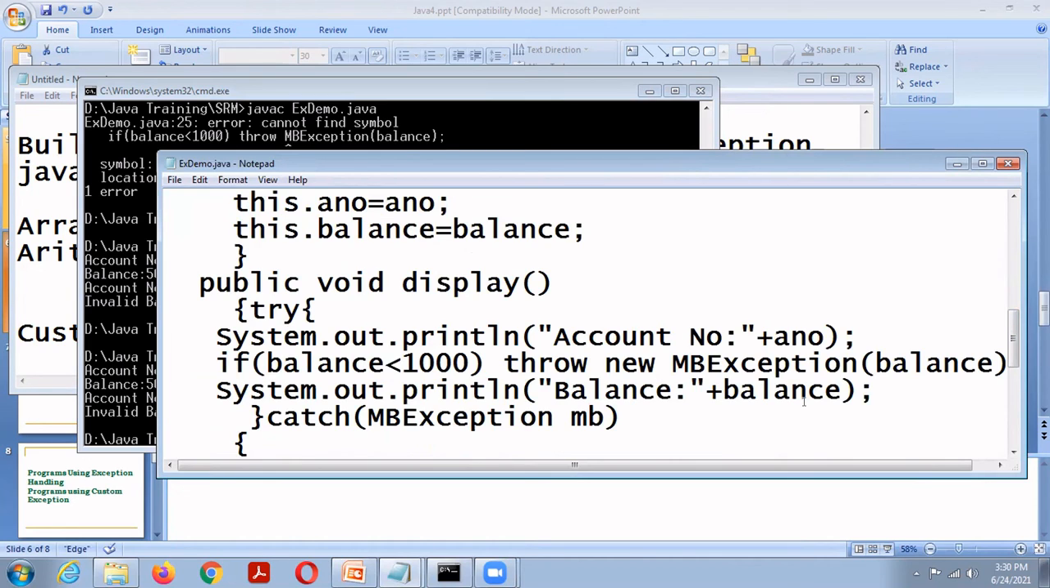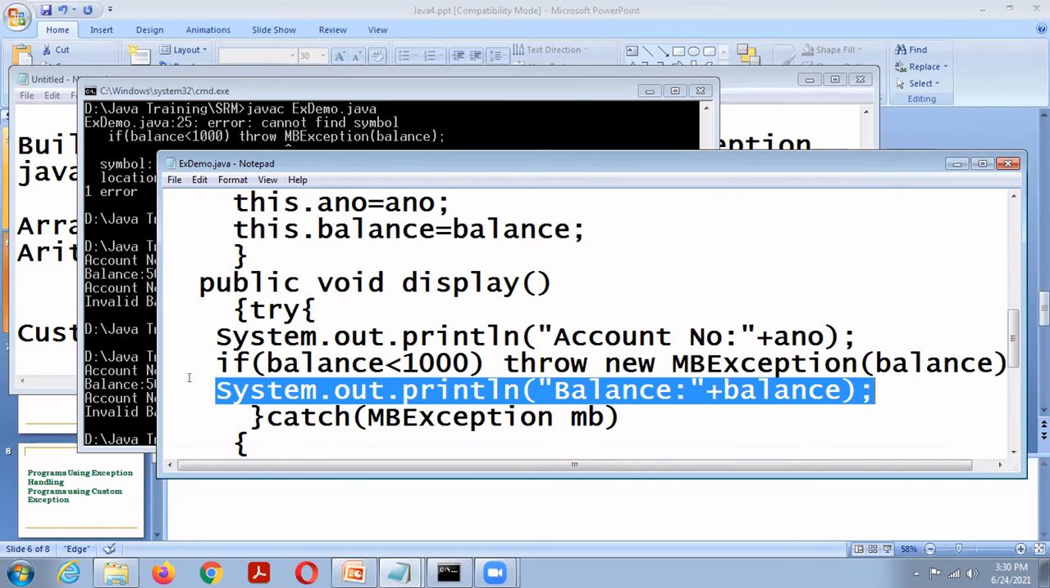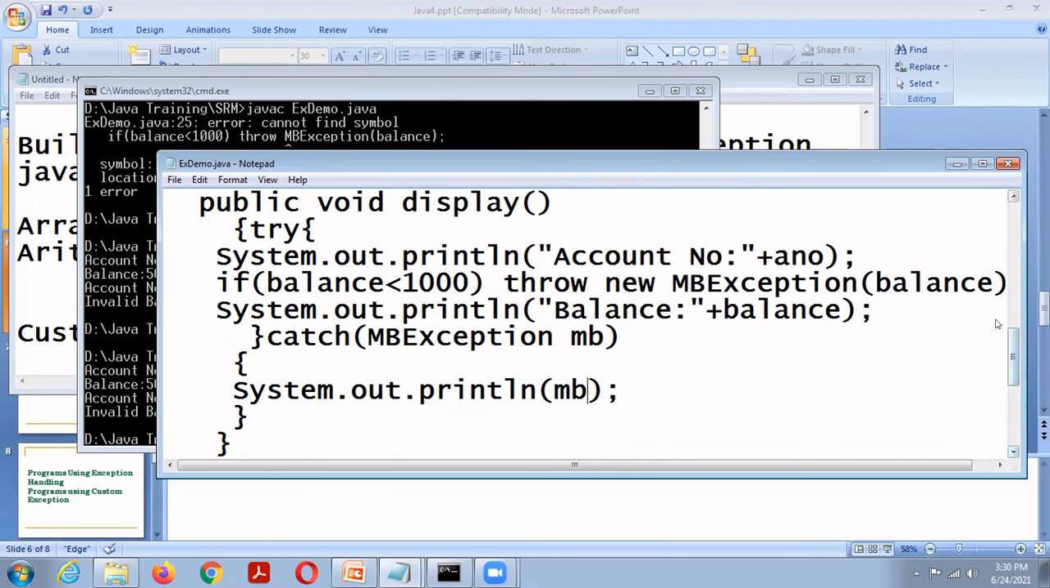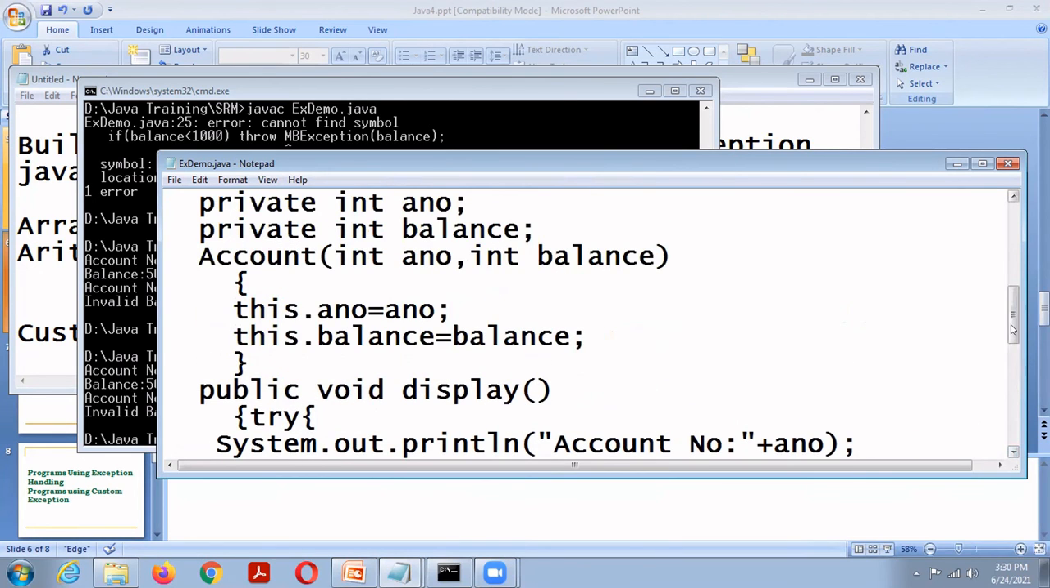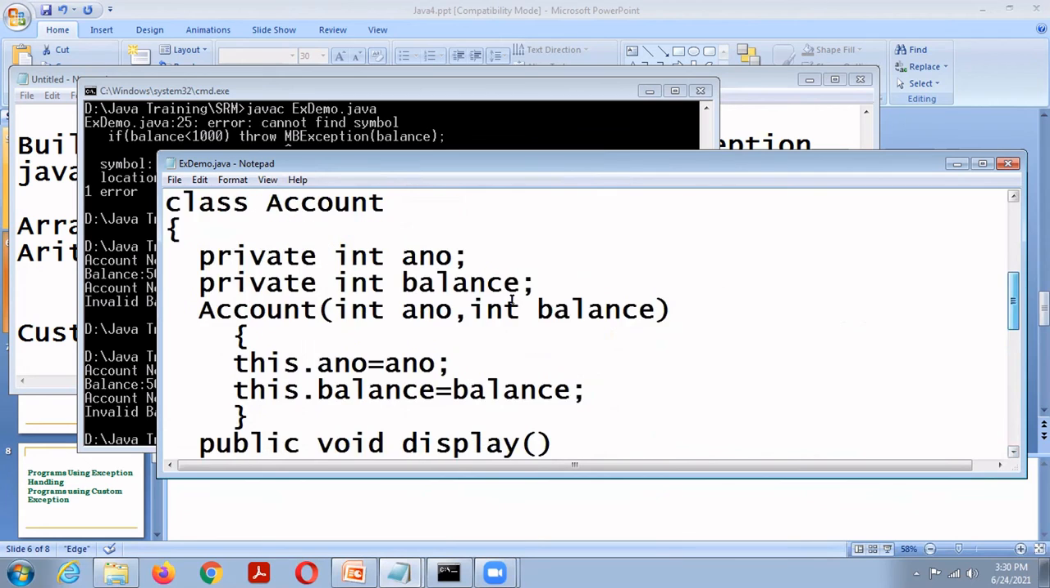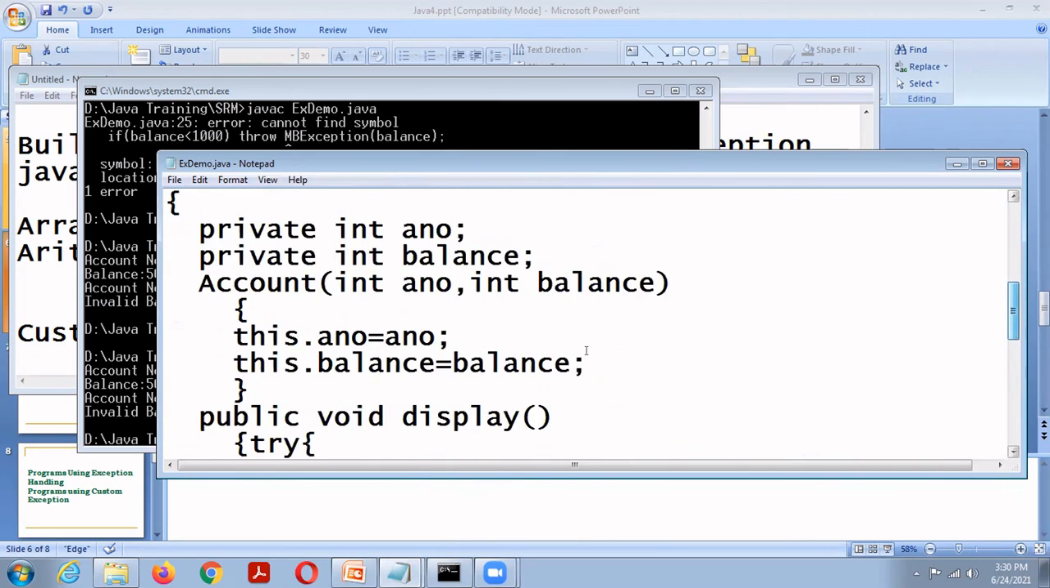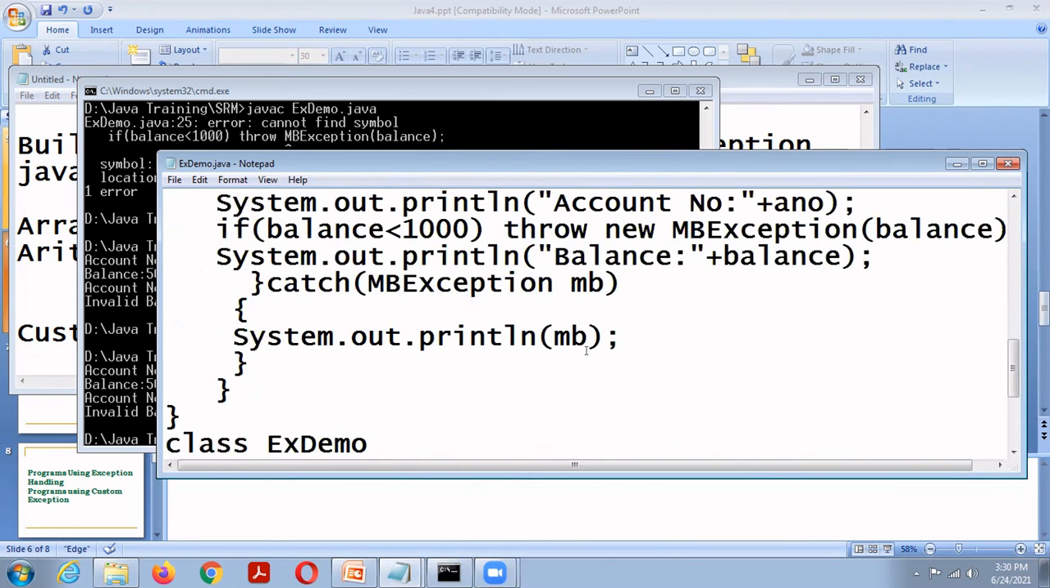If the balance is greater than or equal to 1,000, it will print this statement. If the balance is less than 1,000, it will throw new MP exception, so this statement is not executed. Control comes to the catch block, which will print the MP exception object, MP. At this time, it will invoke the toString method. The purpose of the toString method is to print an object directly.